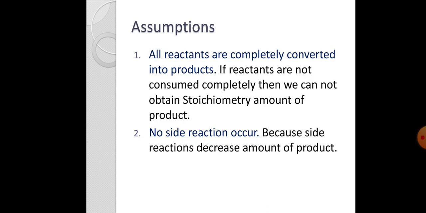If some reactants are left behind, then we cannot calculate the exact amount of product produced in a chemical reaction. In the same way, we assume that no side reactions occur, because if side reactions occur, then they decrease the amount of product which we are discussing.